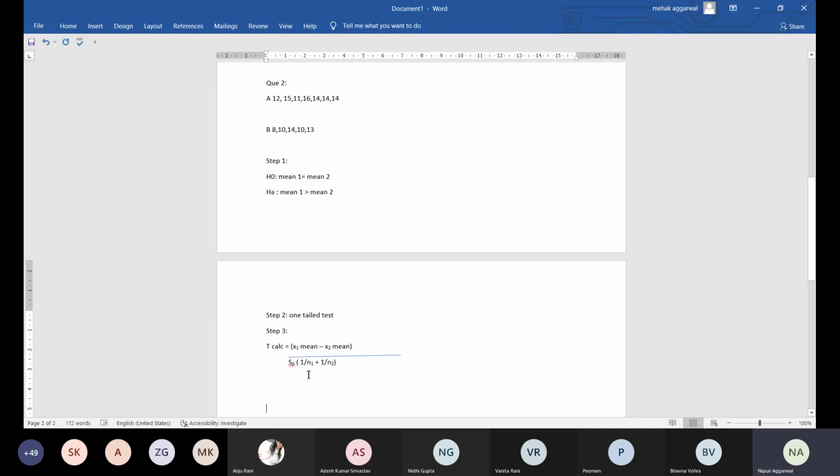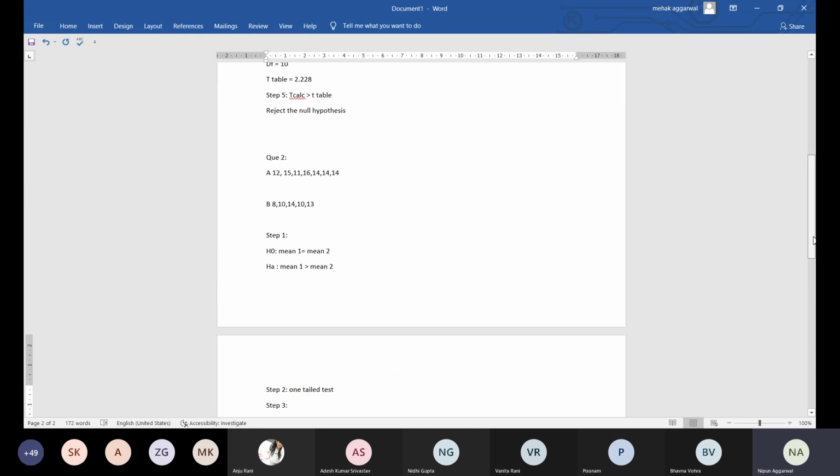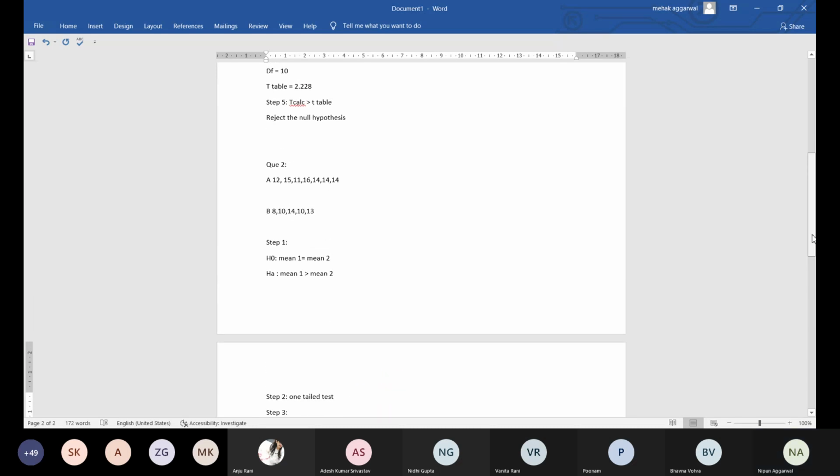Fine. So this is your formula, x1 bar minus x2 bar. I am repeating: x1 bar means the mean of the first sample. You are given this data, so you can calculate the mean of the first sample, and that becomes your x1 bar.